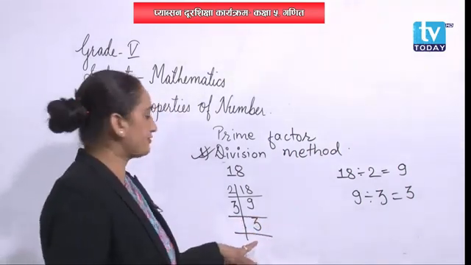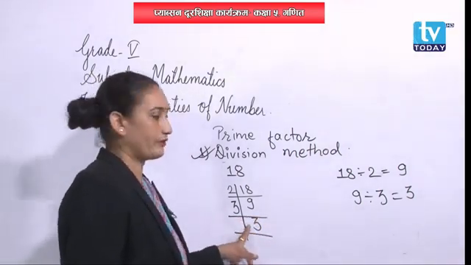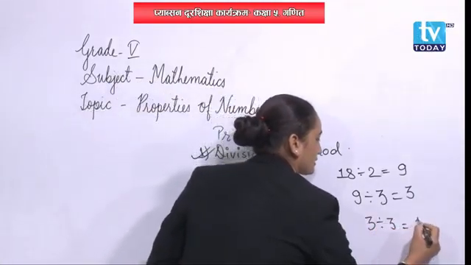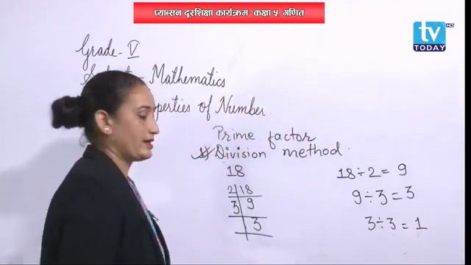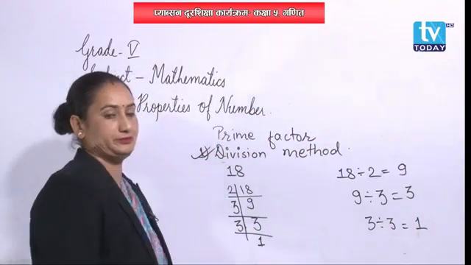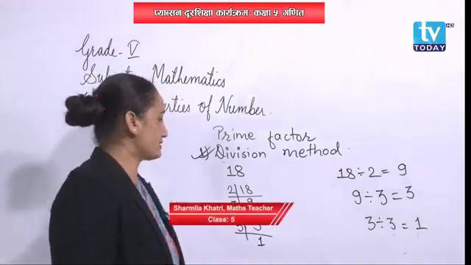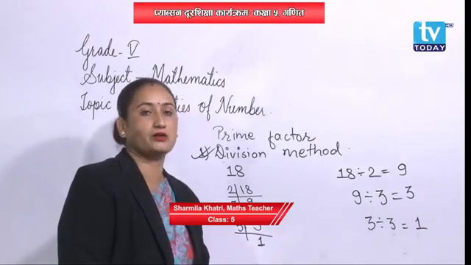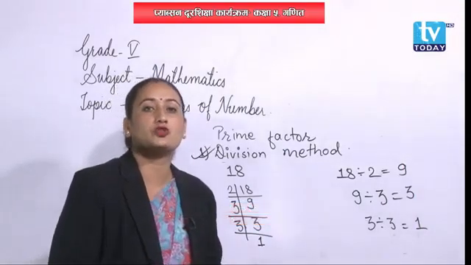Again, we can divide 3, right, by the same number. Then we will get the quotient as 1. So, 3 times 1 is 3. Okay, this is the division method. Now, I have next questions for you.